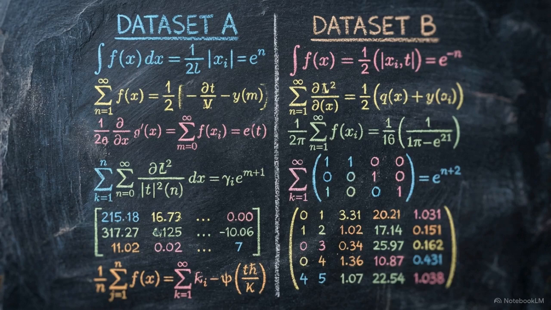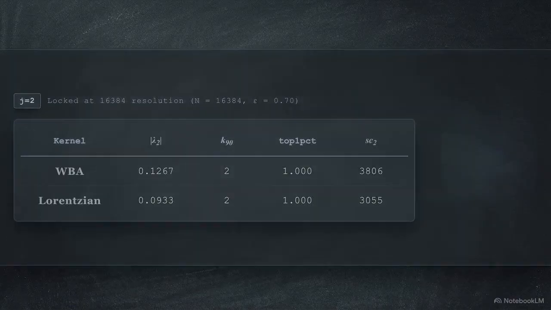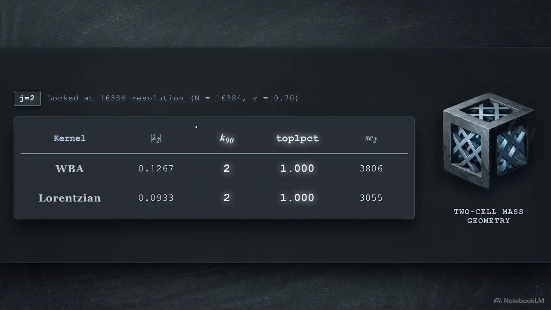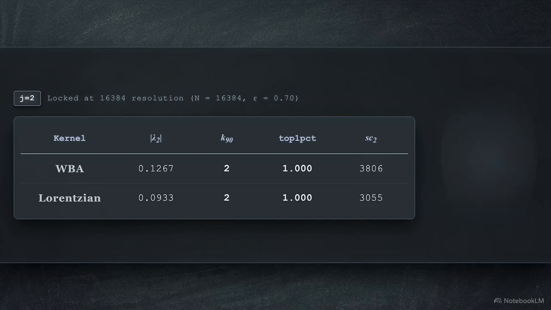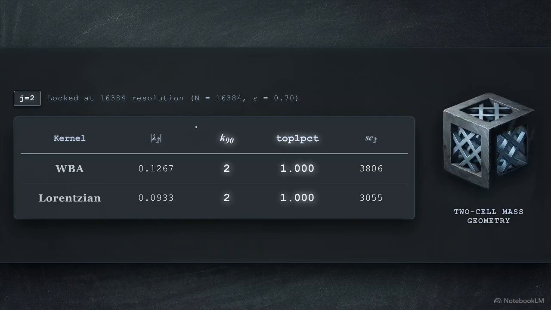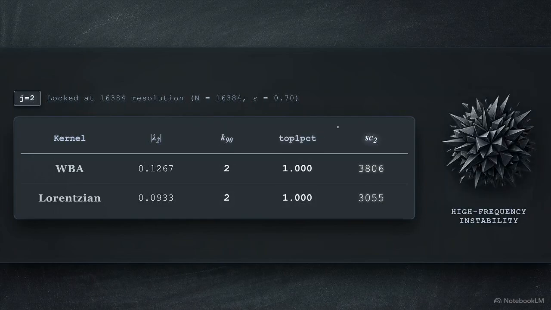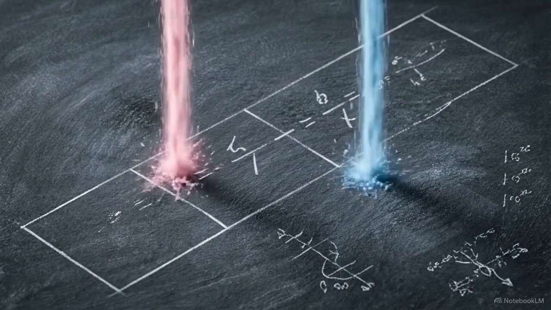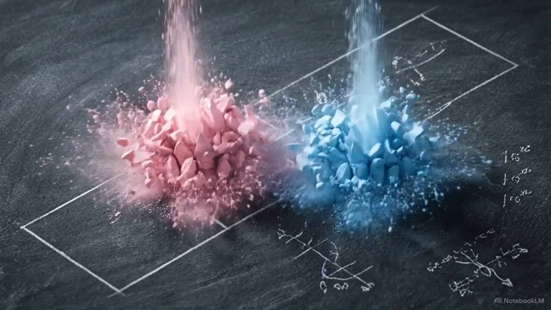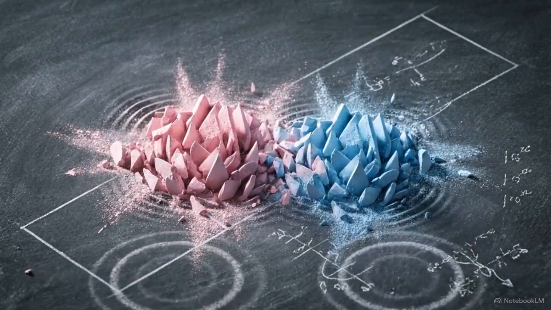We can now place the new Lorentzian baseline directly against the historical WBA data from paper 53. This table shows a strict 2-row comparison between the two kernels at the second spectral tier, locked at 16,384 resolution. Their spatial footprints are indistinguishable. Both yield an identical 2-cell eigenpacket containing 100% of their mass within the top 1% of the grid. And both kernels exhibit extreme oscillation. The WBA kernel produces roughly 3,800 sign changes. The Lorentzian kernel produces over 3,000. Despite their underlying mathematical differences, both of these distinct structures result in parallel, hyperdense, aggressively vibrating packets of mass.